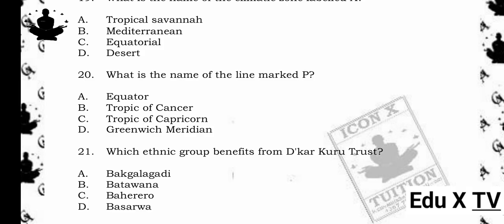21. Which ethnic group benefits from Dakar Kuru Trust? A. Ba Kalagati. B. Badawana. C. Baherero. D. Basarwa. The answer is D. Basarwa. Reason being, the Dakar Kuru Trust supports the Basarwa (San people), one of the indigenous ethnic groups in Botswana, known for their traditional hunter-gatherer lifestyle.